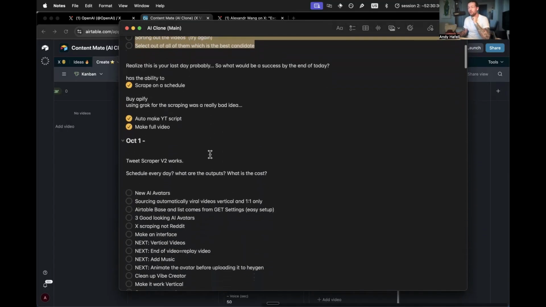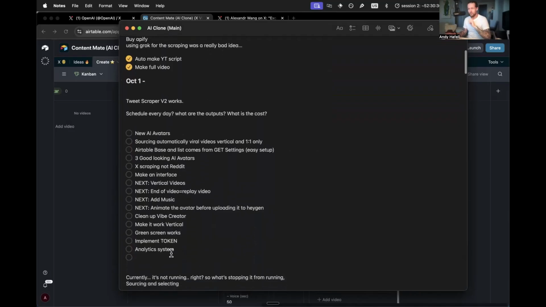And then we have some other optional things. New AI avatars: I'm going to film many different avatars of me. I'll change my shirts, I'll maybe even change the location. Maybe I'll be standing in front of my kitchen or something like that to get different variations of new avatars. And I think that's going to help a lot.